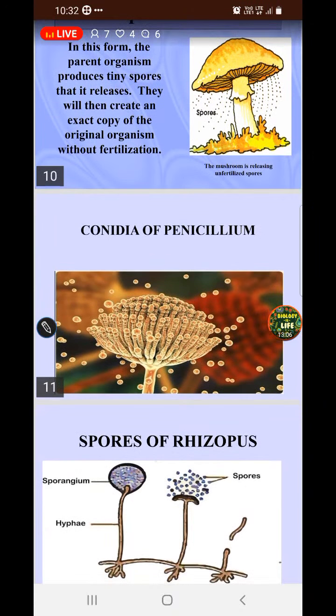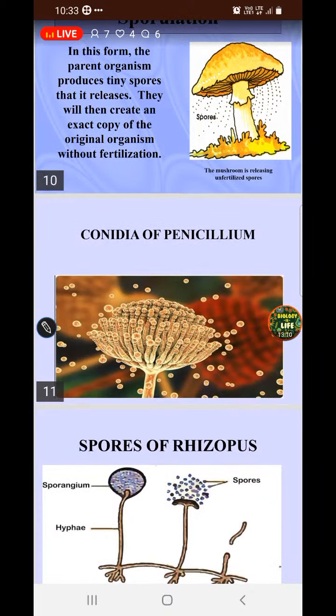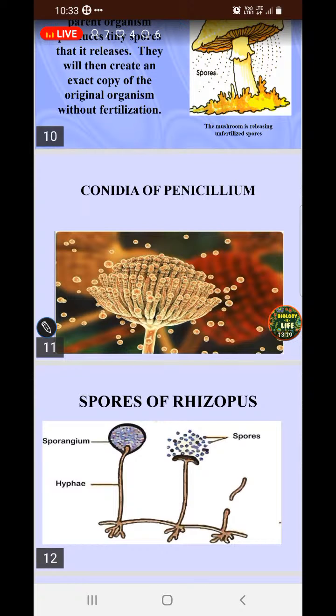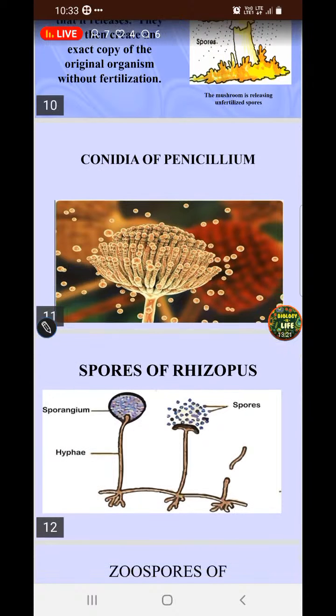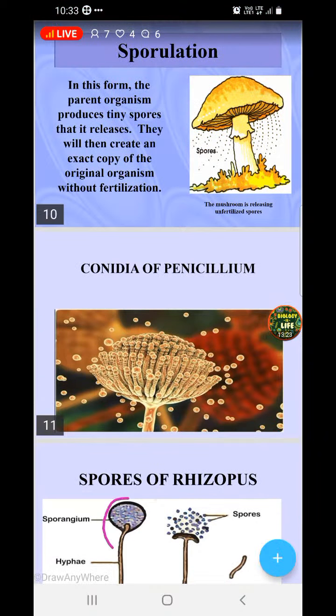This is the example of mushrooms. Rhizopus we have seen, mushrooms we have seen, even penicillium notatum or aspergillus. All these organisms also form spores, which are released from the sporangium. In rhizopus it is released from the sporangium, the outer part, and here we call it conidiophore. The conidiophore consists of conidia inside it. Conidia are nothing but the spores only.